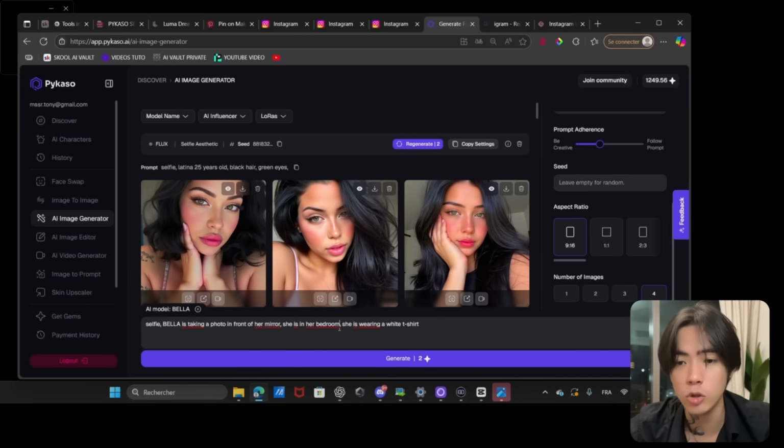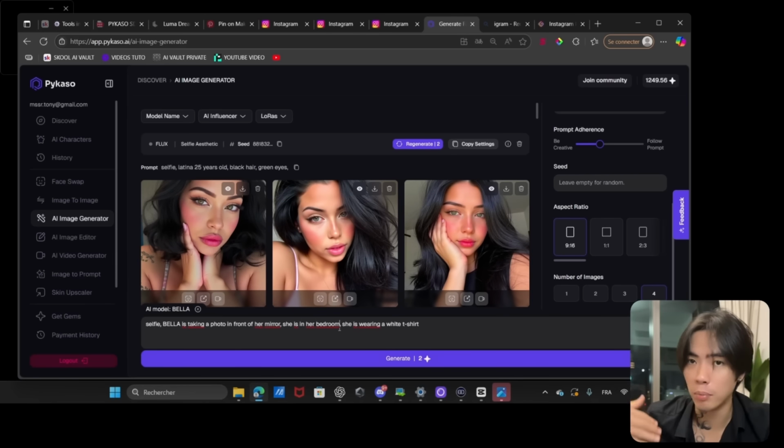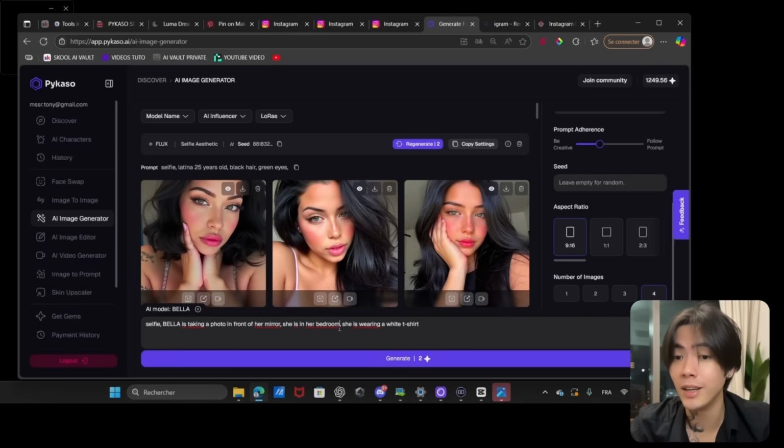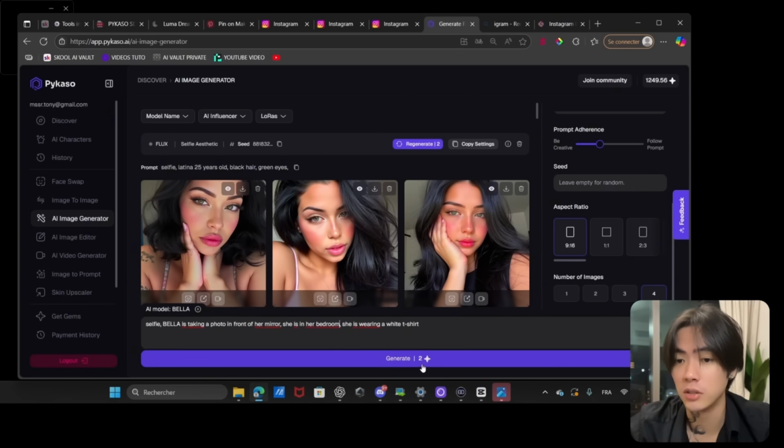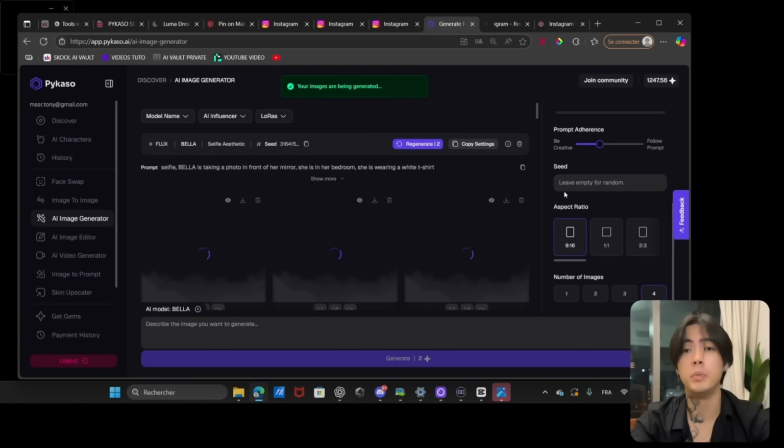She's in her bedroom. If you want to add more precision, more details, that's the moment where you want to put it. And then she's wearing a white t-shirt. If you want a better prompt because you really want it to be very detailed, like what you have in mind, and to really follow the script, you can do it. Otherwise, you can just let the AI be creative.